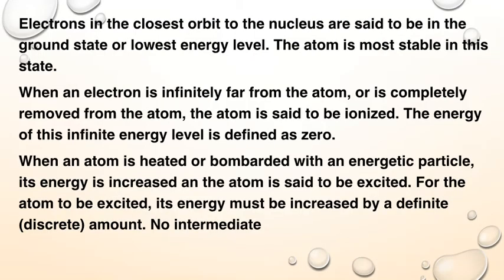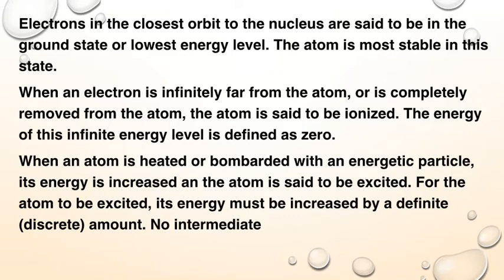The electrons in the closest orbit to the nucleus are therefore the ones that are most stable. But when an electron is infinitely far from the atom, maybe on an infinite shell, or is completely removed from the atom, then the atom is said to be ionized.